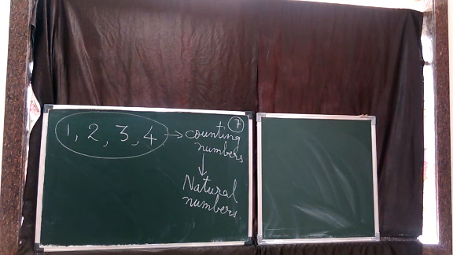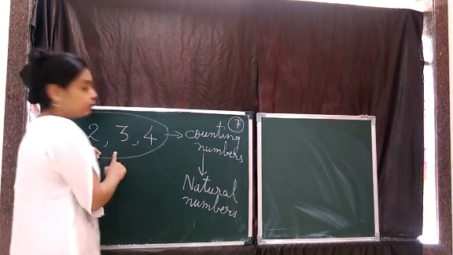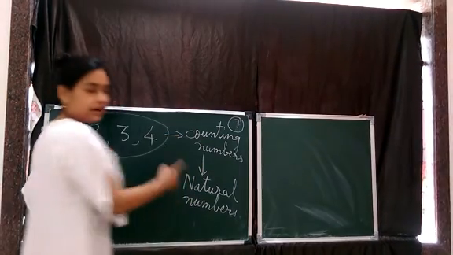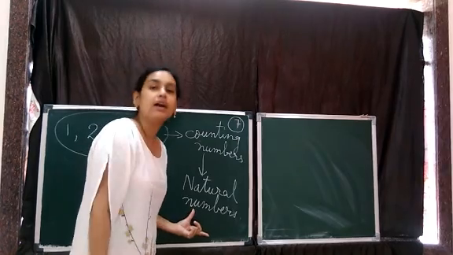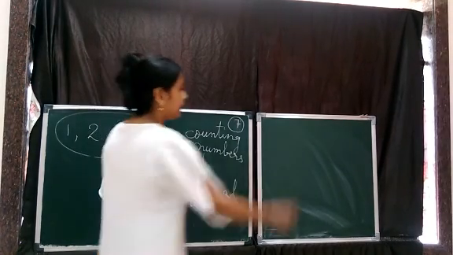When we started studying numbers, we understood they are used for counting and they are natural numbers. That's how we came to know the counting numbers are actually the natural numbers. Then came zero.